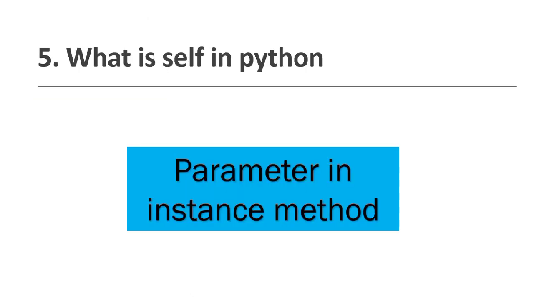What is self in Python? We know that Python is object-oriented programming, which follows classes and objects. So inside a class, we can have so many methods or instance methods. The first parameter of any instance method is self.